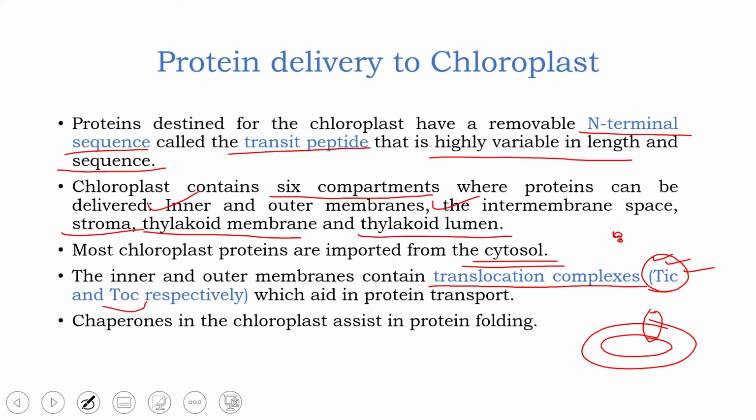Whereas the outer membrane has the TOC complex. That means translocation complex in the outer chloroplast membrane. So these two complexes aid in the entry of proteins in the chloroplast. Once the proteins are inside the chloroplast, whether in the membranes or in the lumen, they are assisted by chaperones and then they are folded.